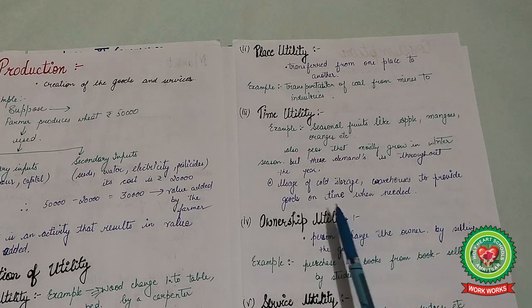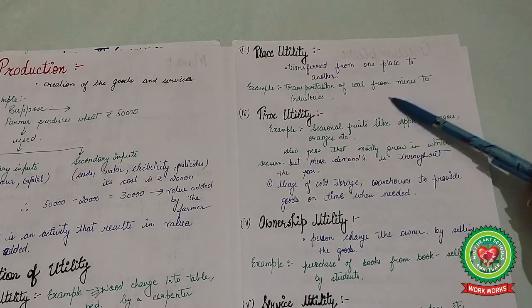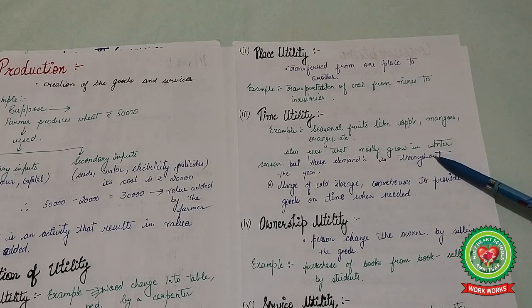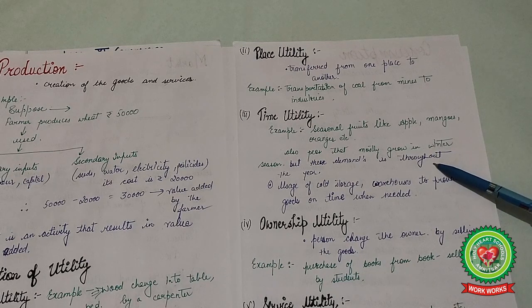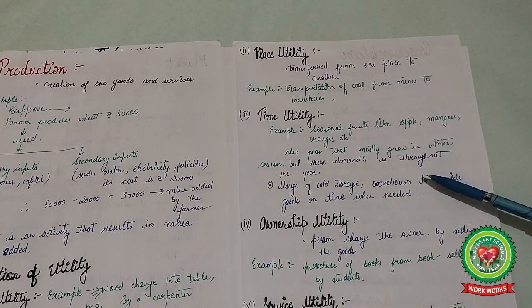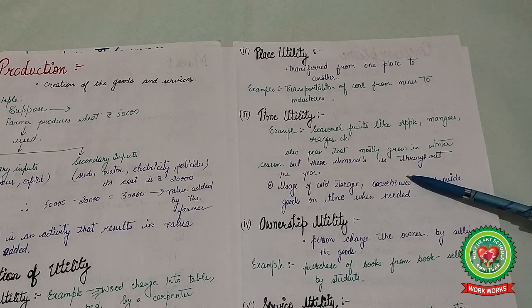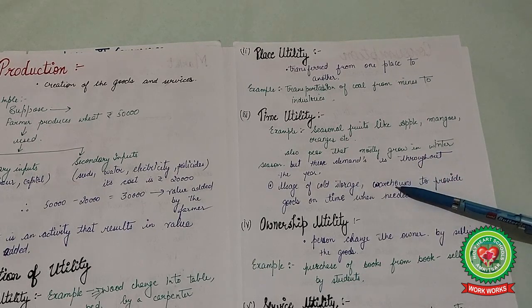So we use cold storages or warehouses so that we can meet the demand when it is needed, when the consumers need it. So this utility is created in production by warehouses or cold storages.